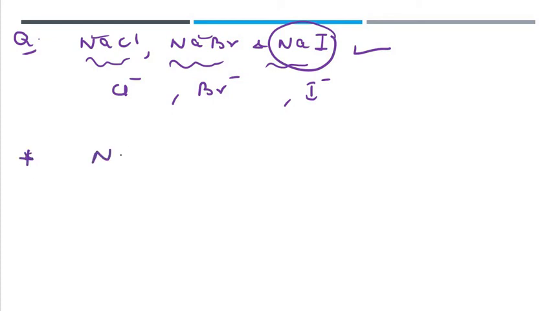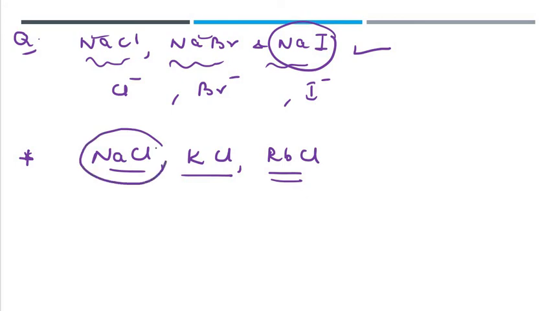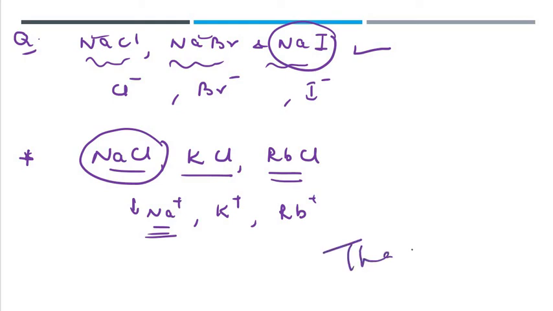Similarly, consider the case of NaCl, KCl and rubidium chloride. Out of these three, the covalent character will be greater in which case? The covalent character will be greater in NaCl. Why? Because here the cation size is smaller. We have already seen that if the size of the cation is smaller, the covalent character will be greater and the polarizing power will be greater. Hope these things are clear. Thank you.